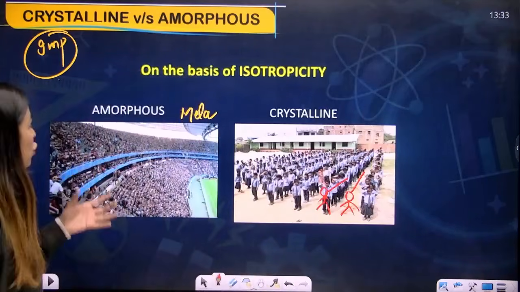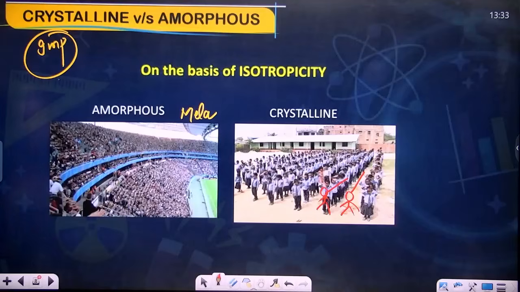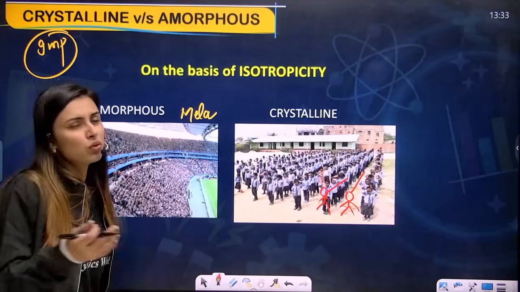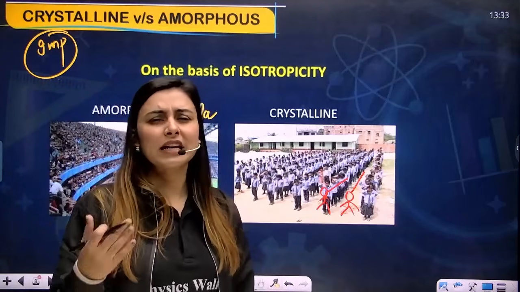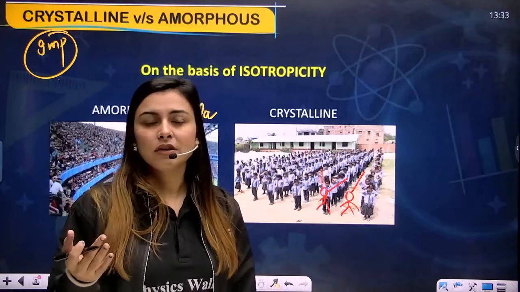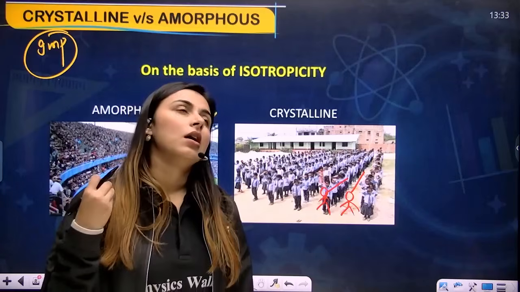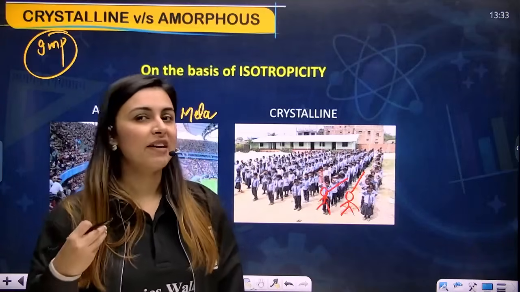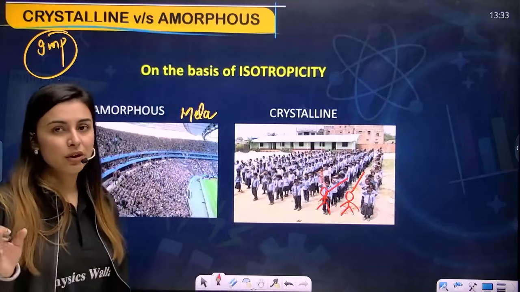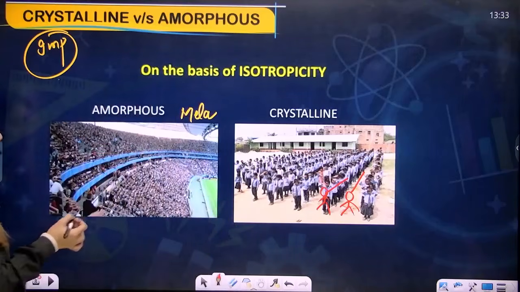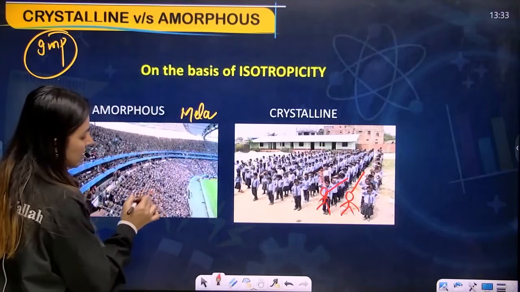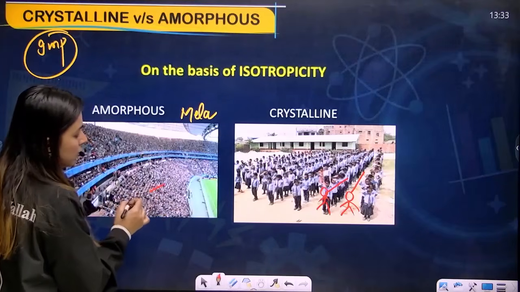But if you talk about a crowded area like a random crowd, you could take the example of any fair, any mela. If you have gone to Chandni Chowk in Delhi, you might have seen there is a high amount of crowd, and everybody is going randomly somewhere or the other, and you just bump into people again and again. So let's imagine you're standing here. Wherever you look, you'll get random people, and you'll bump into people.